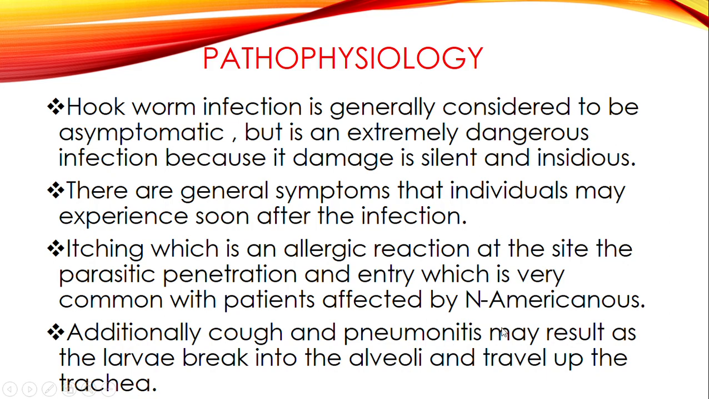pneumonia-like symptoms may result as the larvae break into the alveoli and travel up the trachea. As you remember, we said during the life cycle, these parasites will go into the respiratory system, in the alveoli, where they will undergo some development, then they'll move up the respiratory tree, go on the trachea, on the epiglottis, and then they'll be swallowed into the GIT. So that process will cause irritation of the respiratory system. As a result, this person will be coughing and may have some pneumonia-like symptoms.